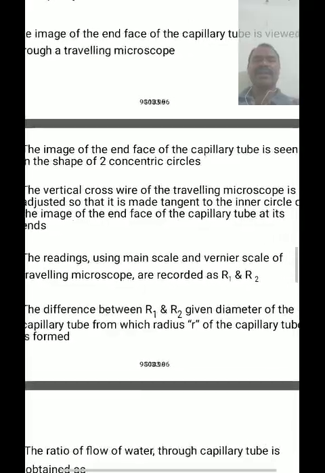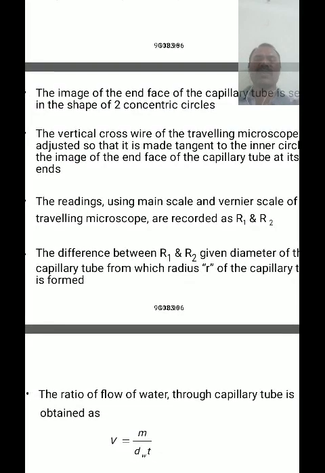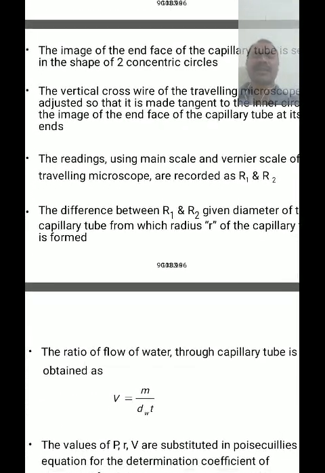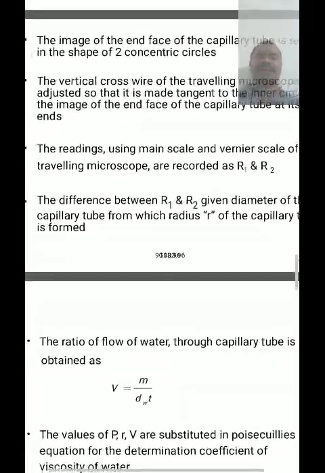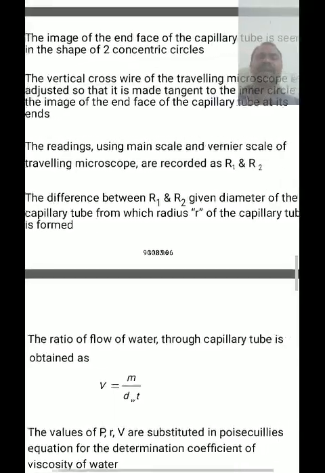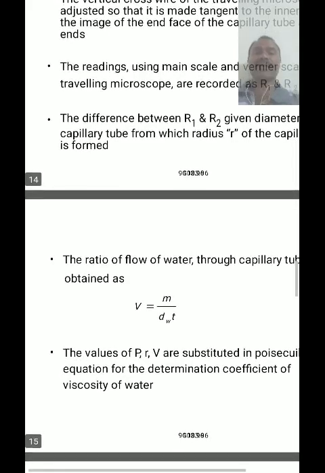The readings using the main scale and Vernier scale of the traveling microscope are recorded as R1 and R2. R1 is one tangent of the circle and R2 is the opposite tangent of the circle. The difference between R1 and R2 gives the diameter of the capillary tube, and the radius R is calculated using the formula R = D by 2.